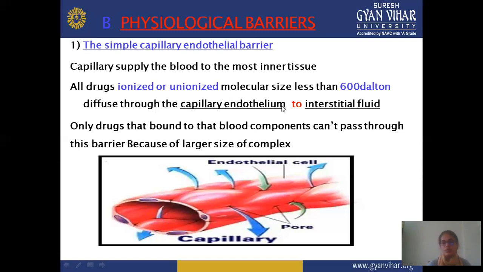Maybe hydrophilic or lipophilic drug, both types pass, and drugs in ionized or unionized form also pass through this endothelial barrier up to 600 Dalton molecular size. The only problem is with larger particle size, more than 600 Dalton. Those which have higher molecular weight do not pass through this endothelial capillary barrier. Otherwise, all molecules pass this barrier, lipophilic or hydrophilic, ionized or unionized, up to 600 Dalton molecular weight. Only more than 600 Dalton molecular weight do not pass through this capillary barrier.